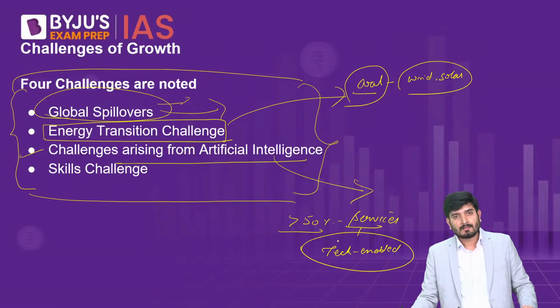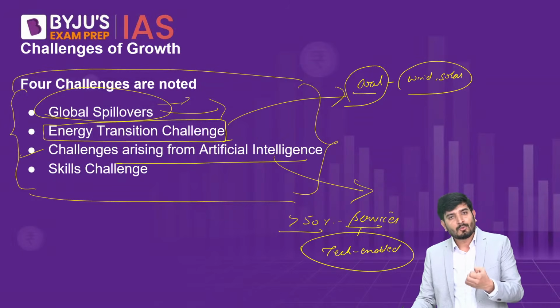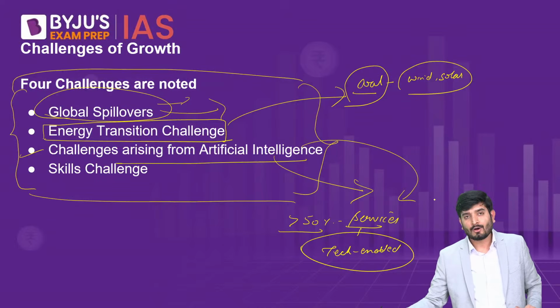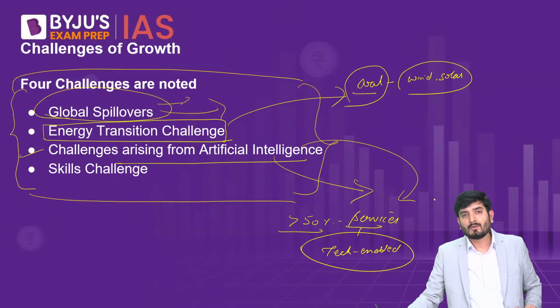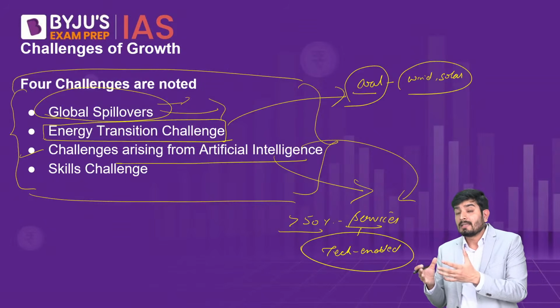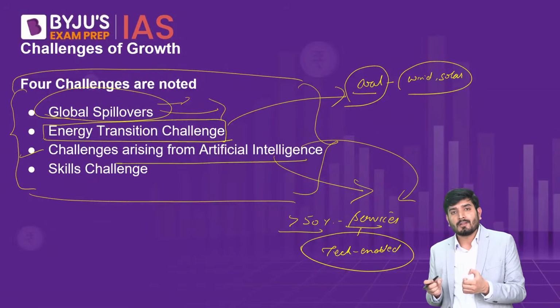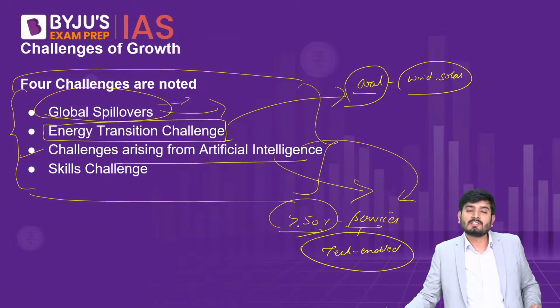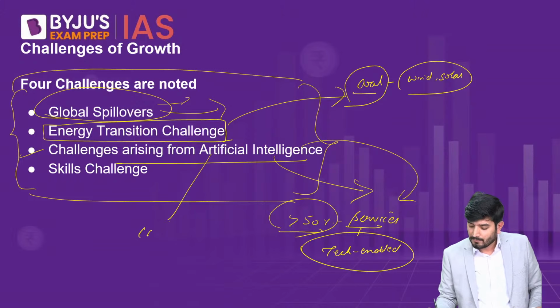Now, if some artificial intelligence tool can be developed which can somehow bypass or replace these people who, with the help of the technology, are exporting services from India, then definitely it can act as a challenge to the Indian economy, because more than 50% of our GDP will be in danger. Now, a similar thing is being mentioned by the IMF.